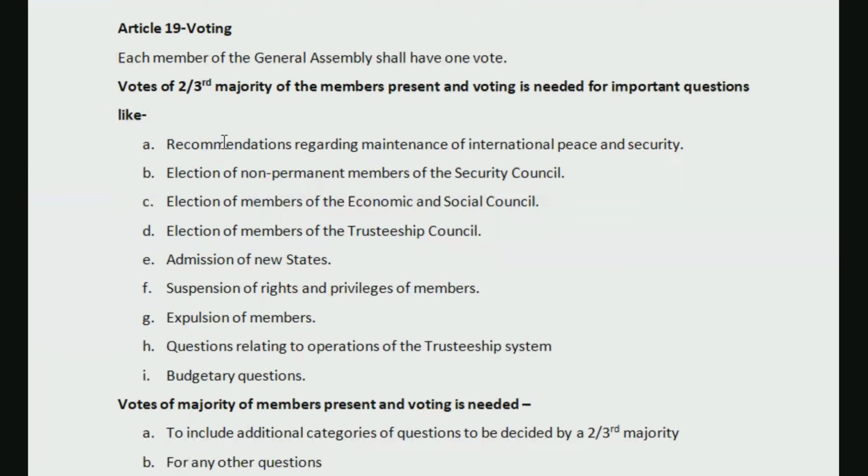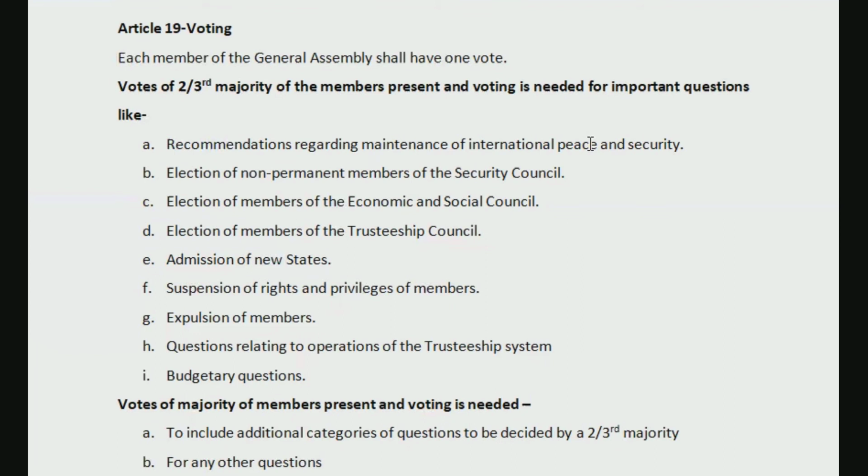What are these? Recommendations regarding maintenance of international peace and security. We saw that the General Assembly would give recommendations regarding what steps may be taken for maintenance of international peace and security. All 193 countries would participate in the annual meeting and provide their recommendations.